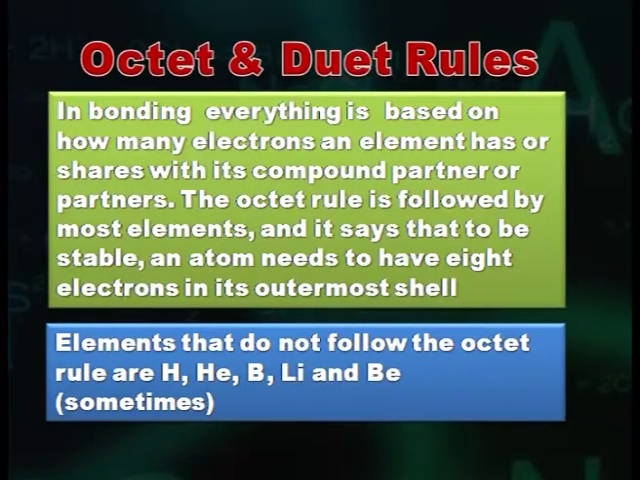In bonding, everything is based on how many electrons an element has or shares with its compound partner or partners. The octet rule is followed by most elements, and it says that to be stable, an atom needs to have 8 electrons in its outermost shell. Elements that do not follow the octet rule are hydrogen, helium, boron, lithium and beryllium.